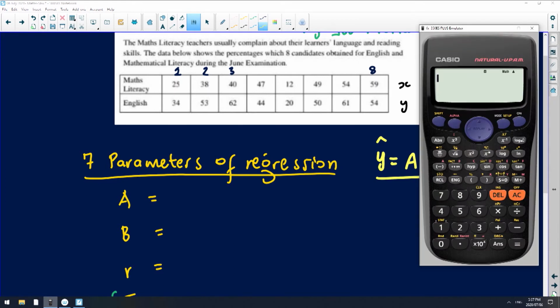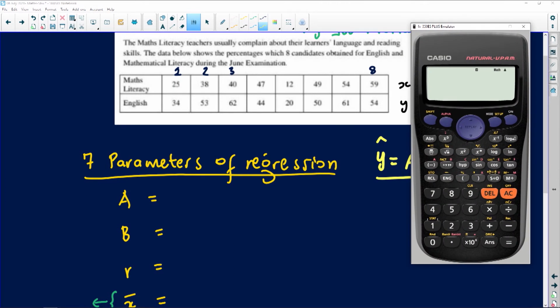Very important. Now, I'm going to press the mode button, because that's what we always press when we want to analyze statistics. After that, I'm going to select stats, which is option 2. You will see a whole lot of options emerging. The one you used to work with was number 1, when you were looking for the standard deviation and the mean of normal data. So I'm going to pick option 2, a plus bx, because I can already see there's going to be a linear relationship between the math literacy marks and the English marks. So I press 2 for that.